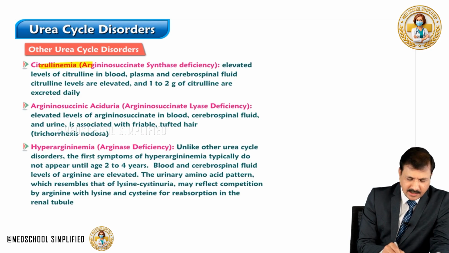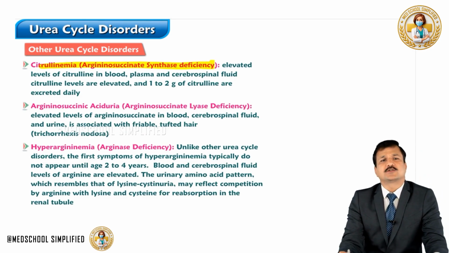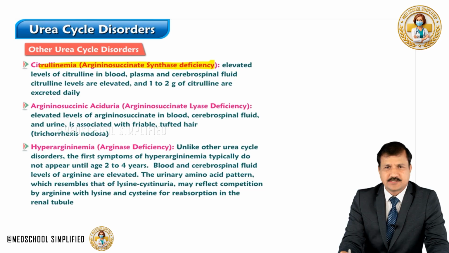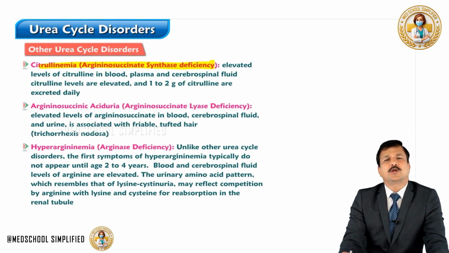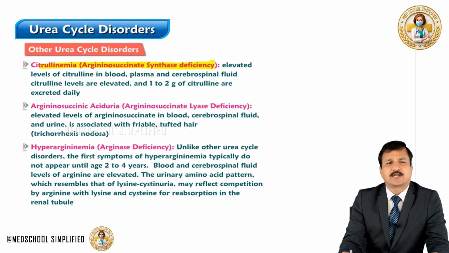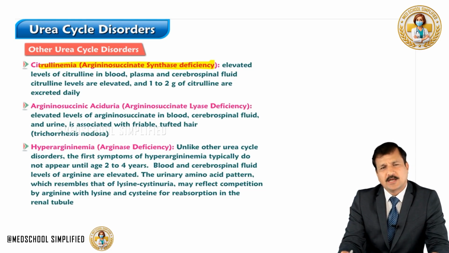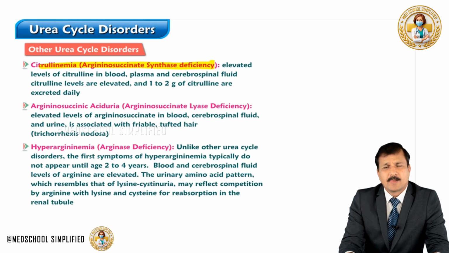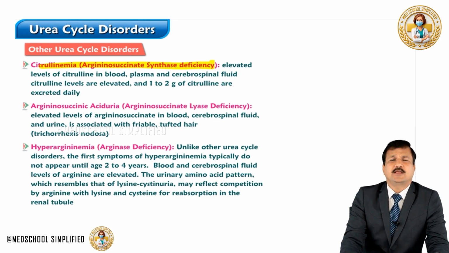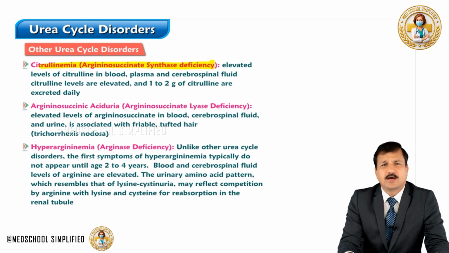Citrullinemia is also referred to as argininosuccinate synthetase enzyme deficiency, where there will be elevated citrulline, and this citrulline will appear in the plasma and cerebrospinal fluid, and around 1 to 2 grams of citrulline will be excreted per day. So in citrullinemia, you will have to look for elevated levels of citrulline in the blood, and also relatively higher levels of ammonium ion and glutamine.